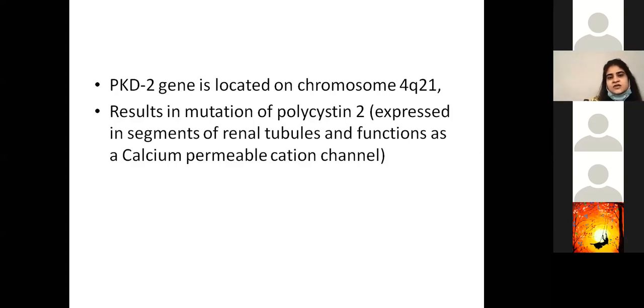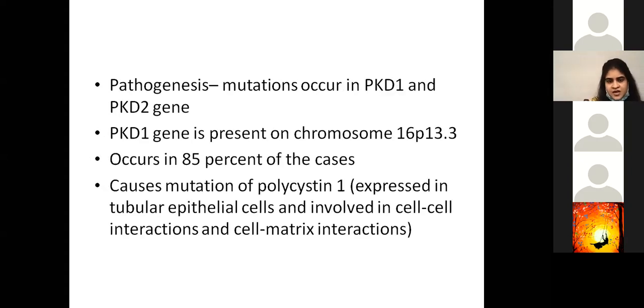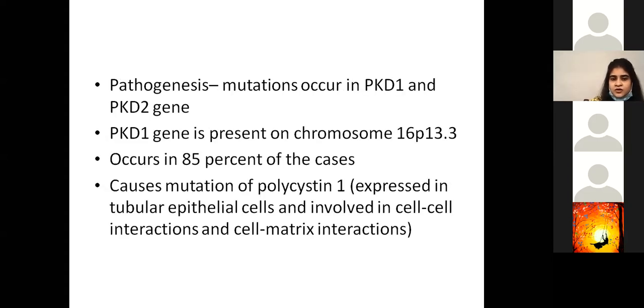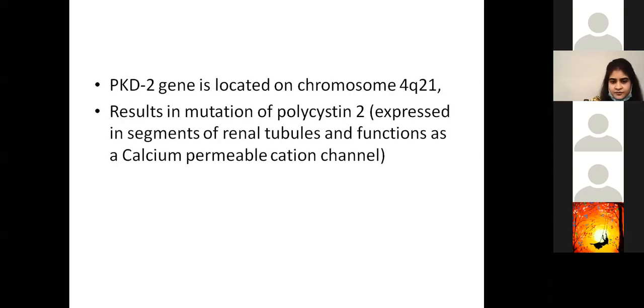The PKD2 gene is located on chromosome 4 and it results in polycystin 2 mutation, which is present on renal tubules and functions as a calcium permeable cation channel. So both of these genes end up mutating polycystin 1 and 2. And PKD1, one more thing to add, is mutated in the majority of the cases. So these things have to be remembered.